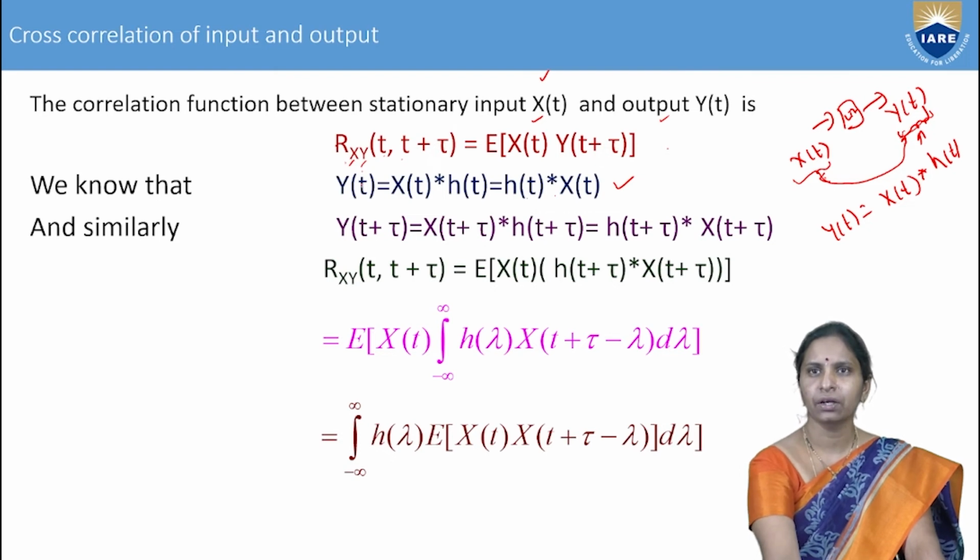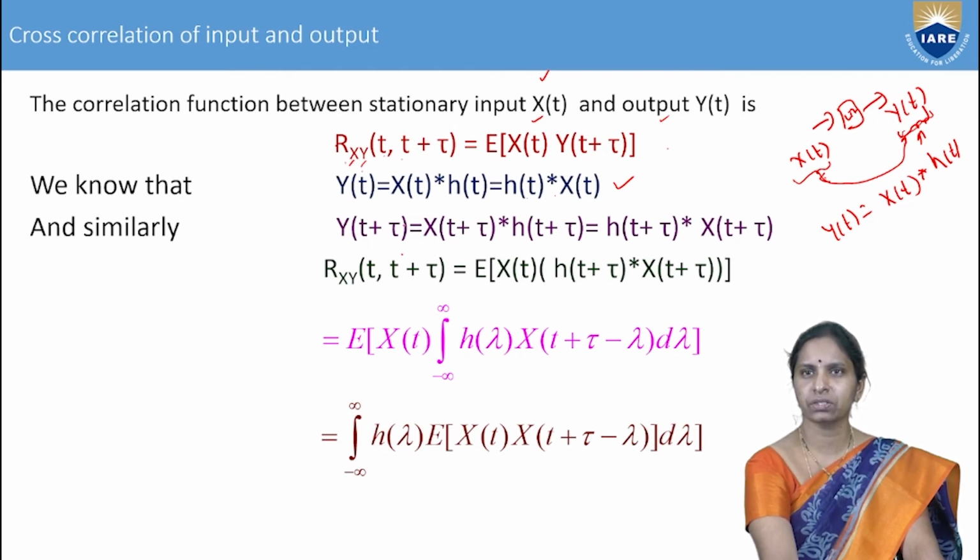Similarly, if you want y of t plus tau, you just replace t by t plus tau. Then y of t plus tau equals x of t plus tau convolution h of t plus tau, or equals h of t plus tau convolution x of t plus tau.